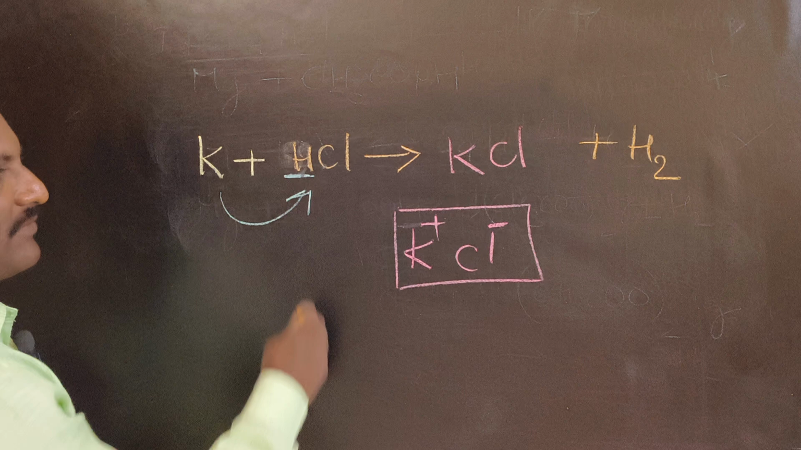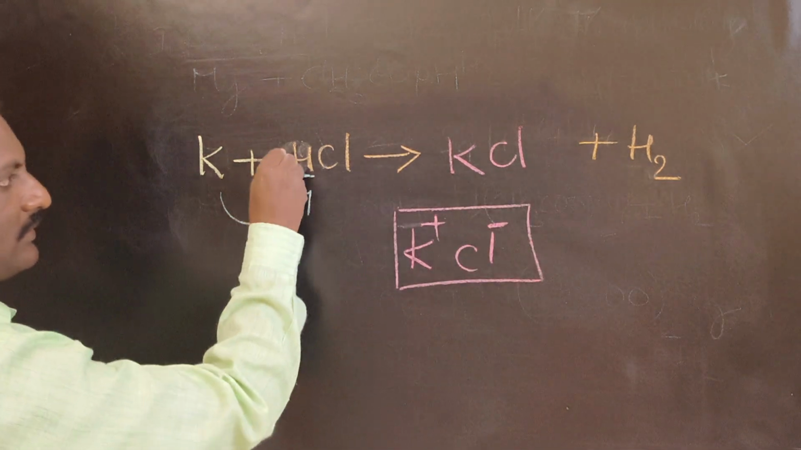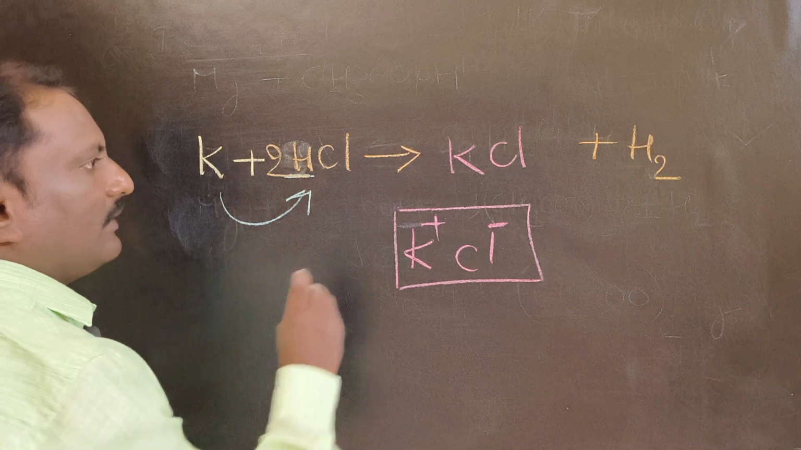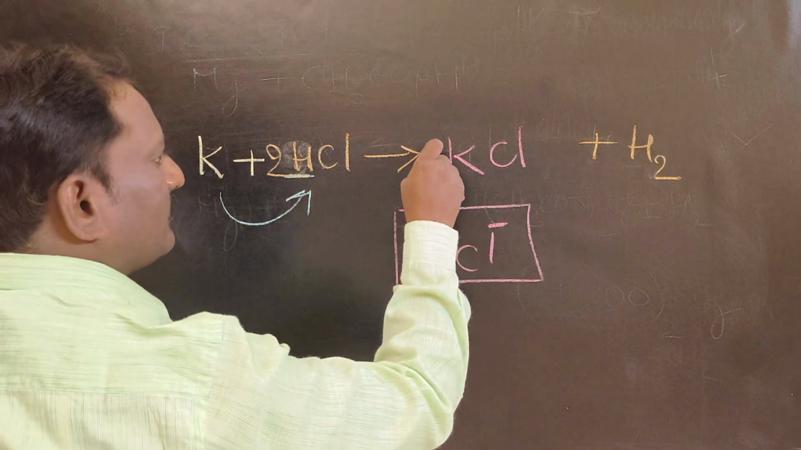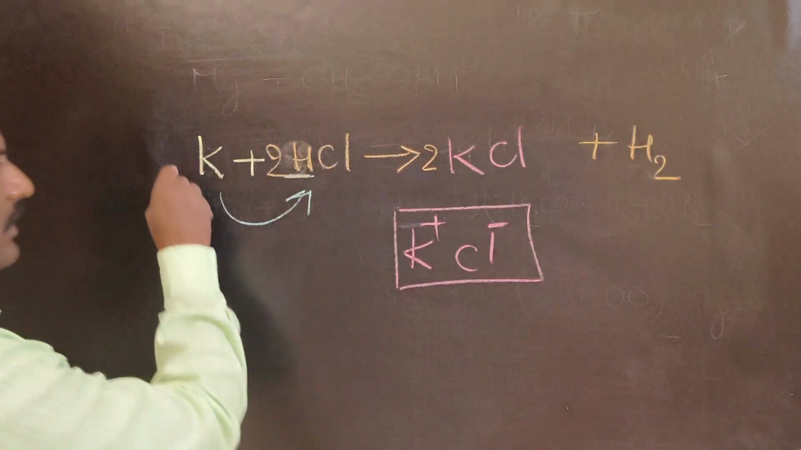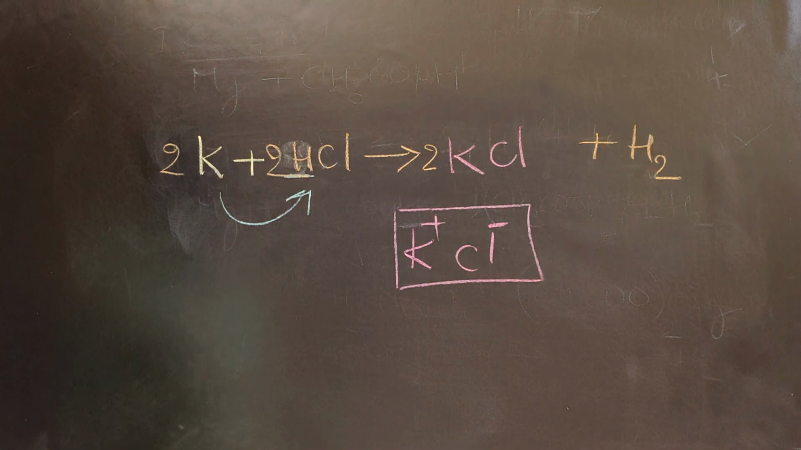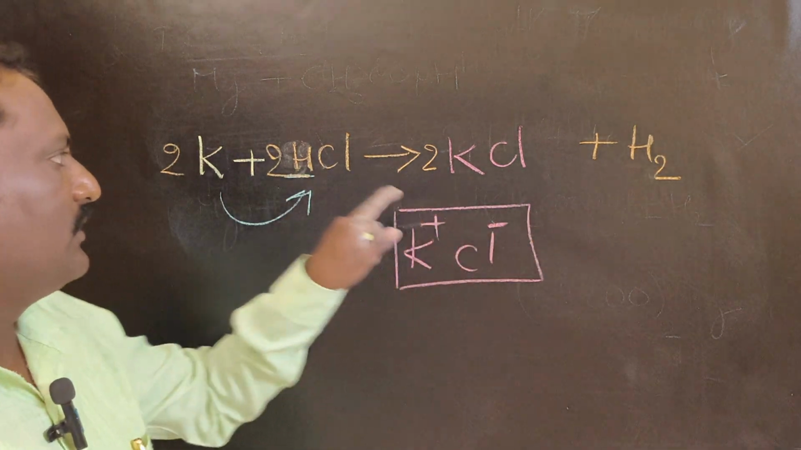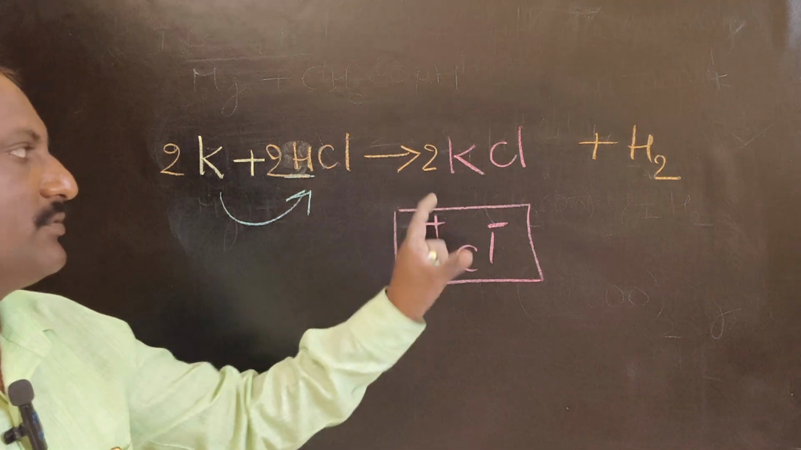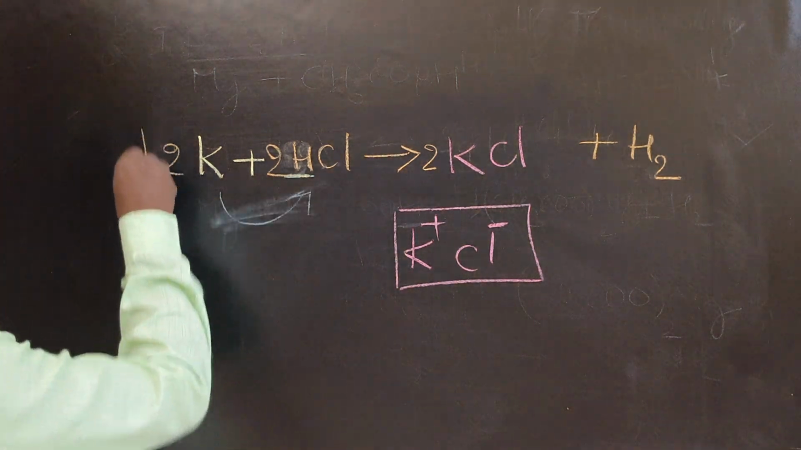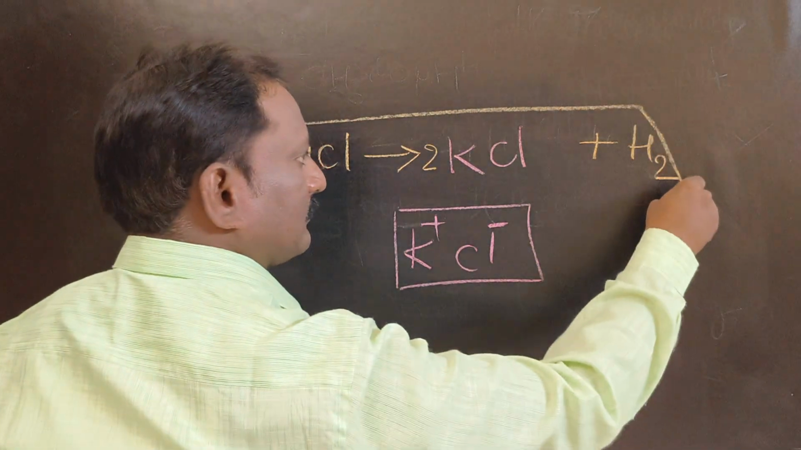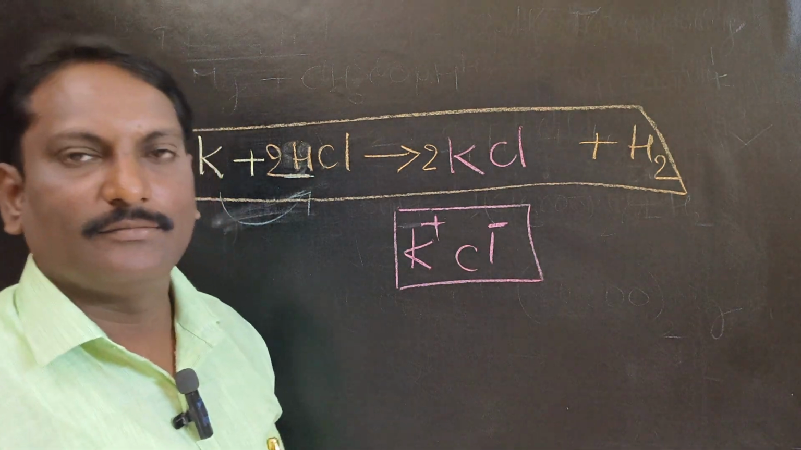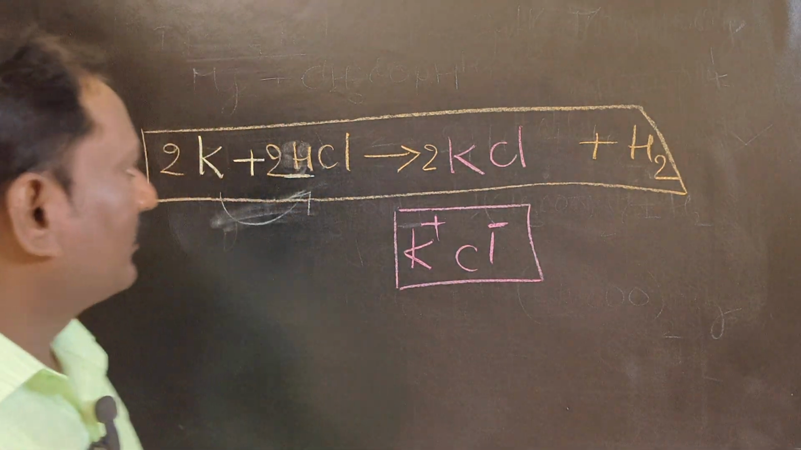But we need to balance the equation. Here hydrogens are 2, here 1. HCl must be multiplied with 2, KCl also must be multiplied with 2, and K also must be multiplied with 2. So 2K, 2 hydrogens, chlorines 2, here chlorine 2. It's a balanced chemical equation. Is it clear? Okay? Right.